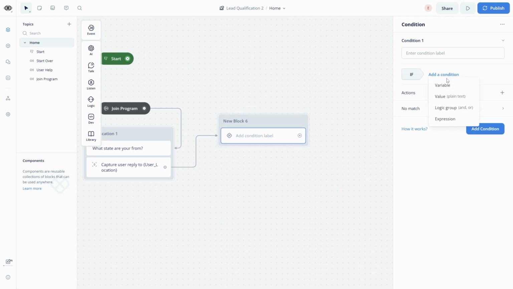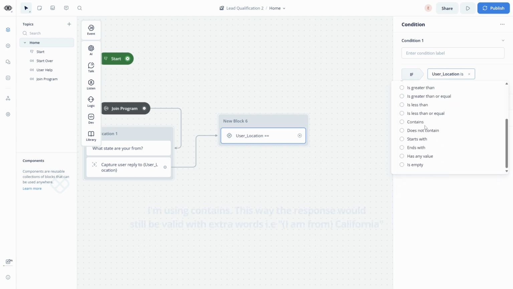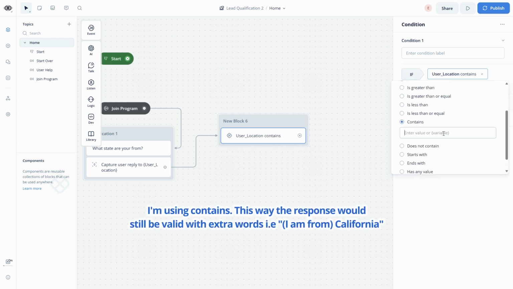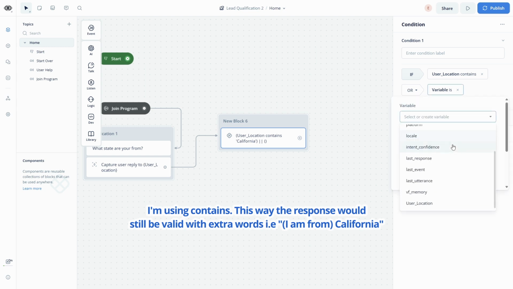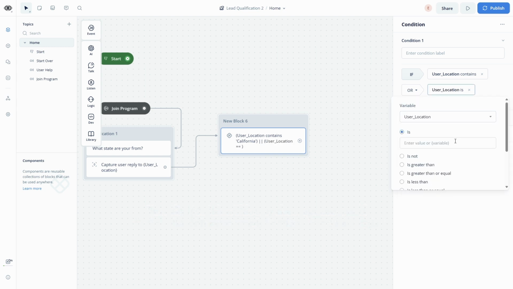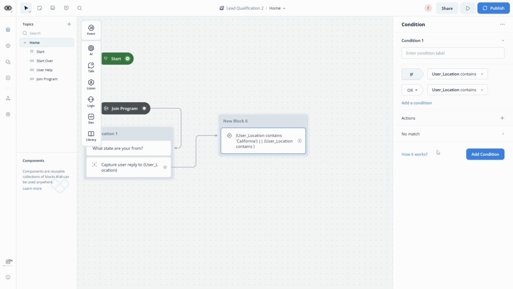So if our variable, which again we stored in user_location, contains California, let's add another one, or user_location contains Denver.